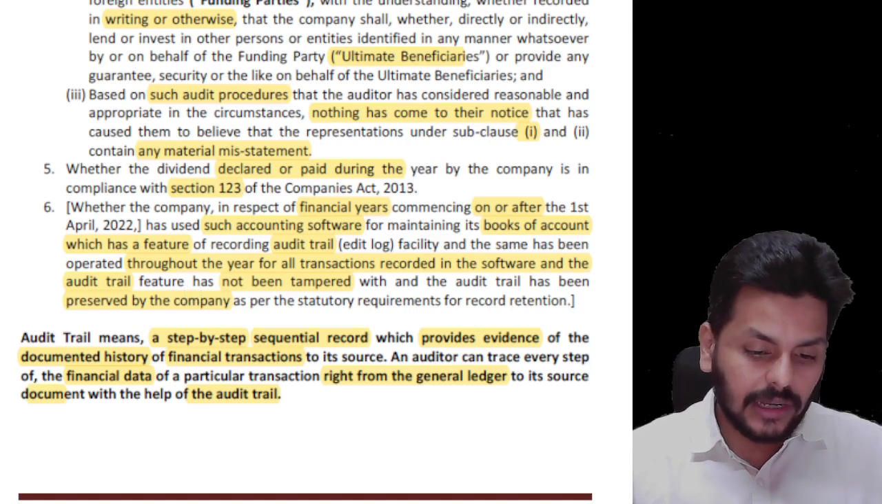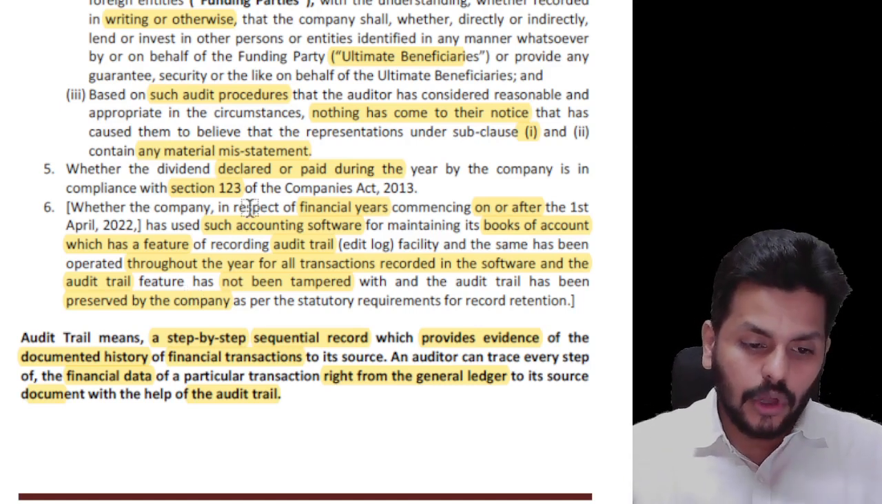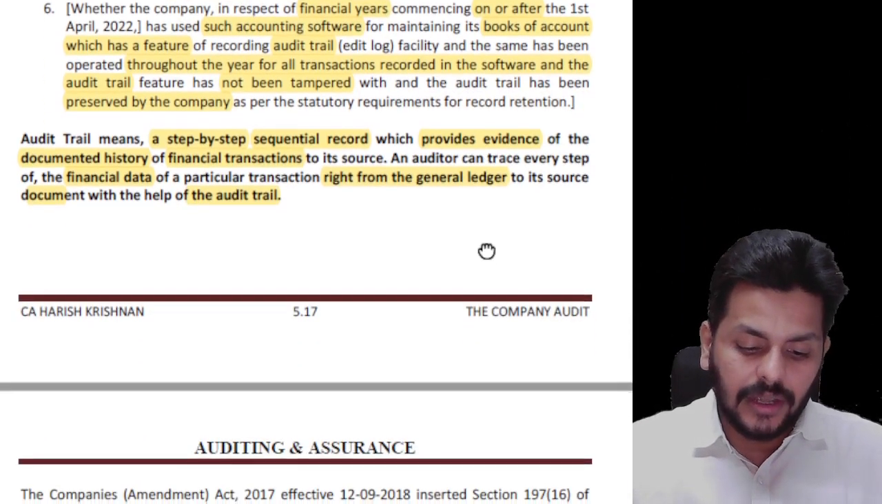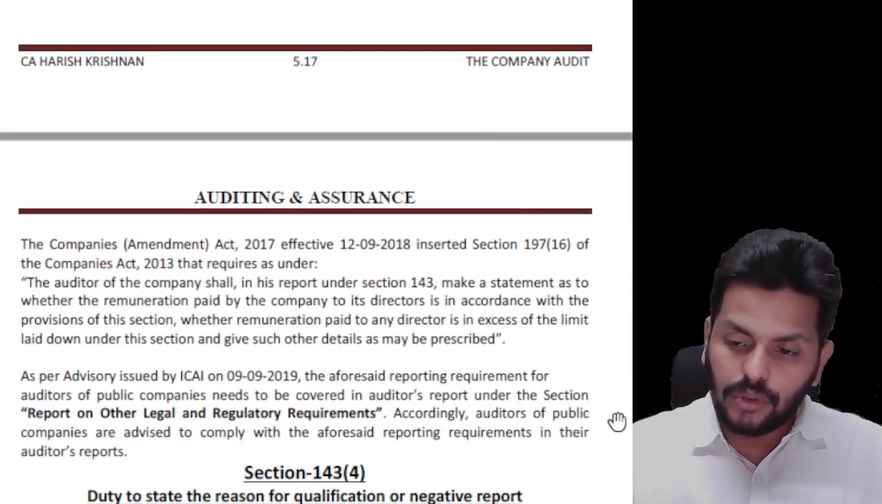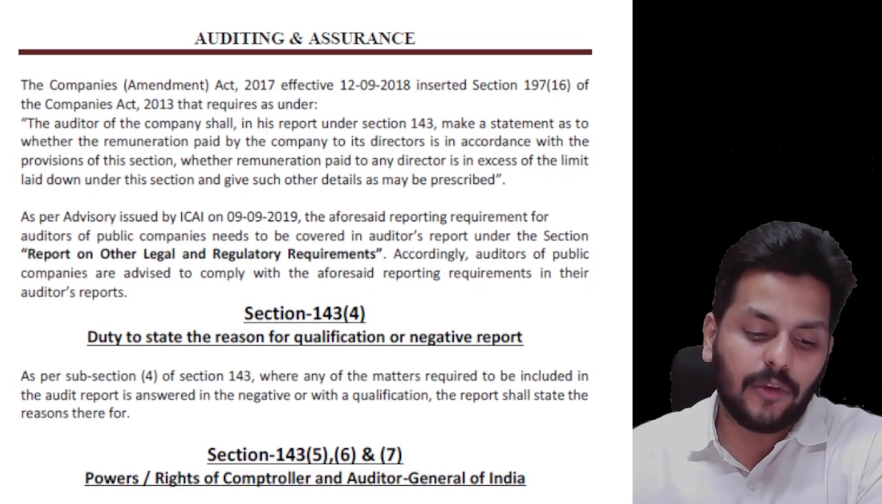So all these are the points under 143 subsection 3 clause J, which is an extended part of the story to 143 subsection 3, where all the principal assertions have been reported.